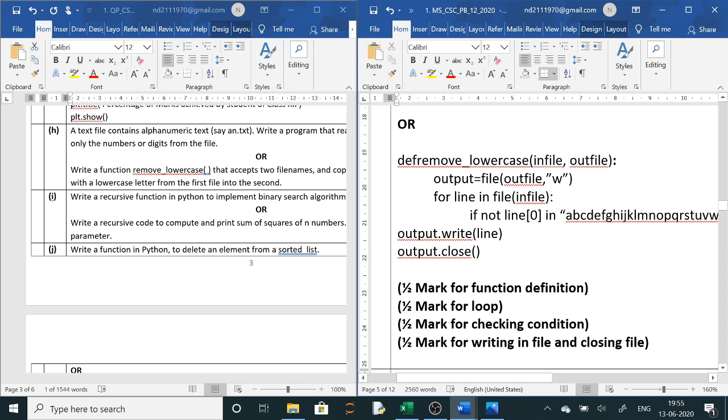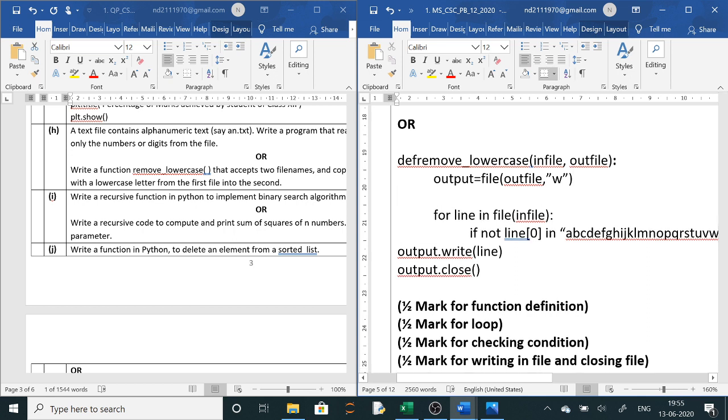Now from in file you are reading. In file you can use in read mode, so already it is open in read mode in the main program. If you don't want to open there, if you want to open here, you can open here also. Suppose the in file you open here in read mode. Here I am opening this in file in read mode.